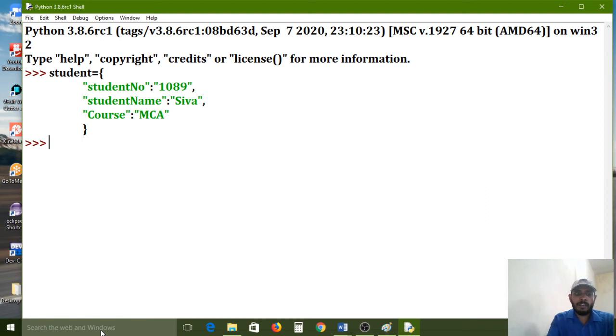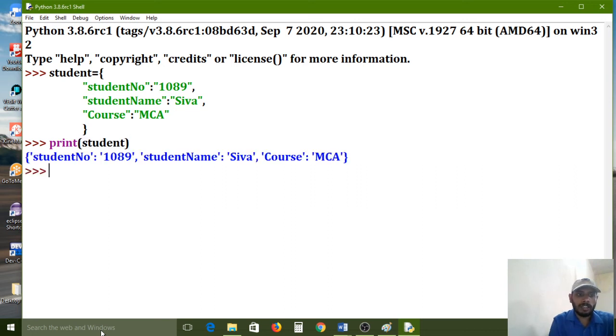Now I want to print the student. Print student. All of you carefully observe. Student number 1089, student name Siva, course MCA. Like this type of key value pairs we have to make.